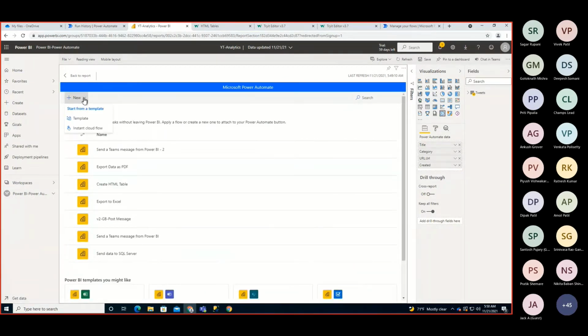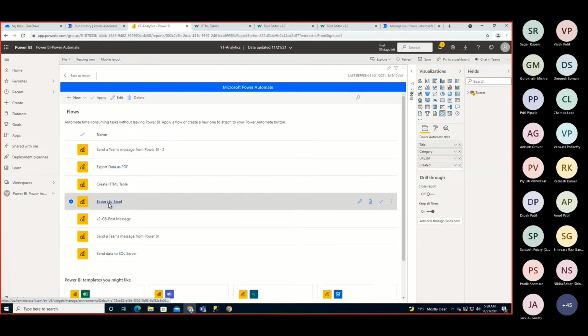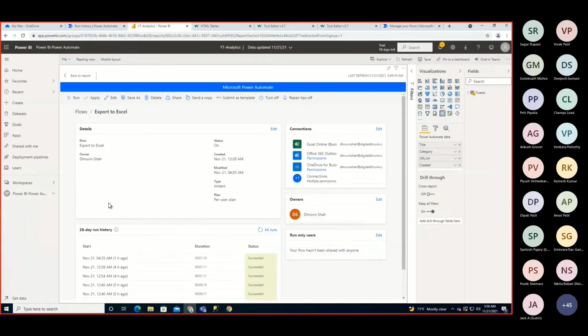So I will just create a new instant cloud flow. That will add the flow with the default Power BI action. Let me just open up one flow that I already built here, which is the export to Excel flow. And do not worry, I'm providing all these flow templates in my GitHub repository, where you can download and explore them. So just focus on the learning part at this moment.